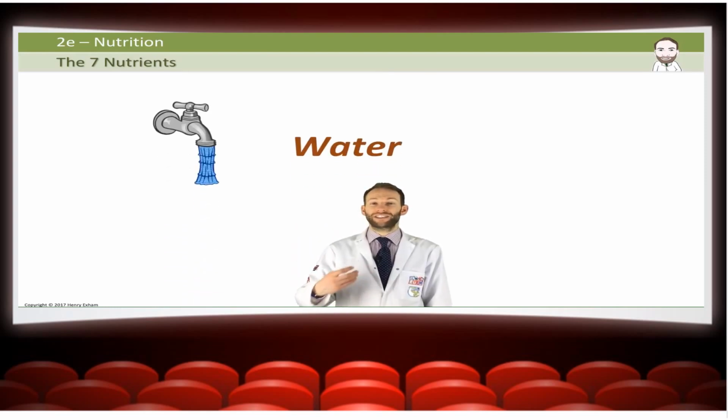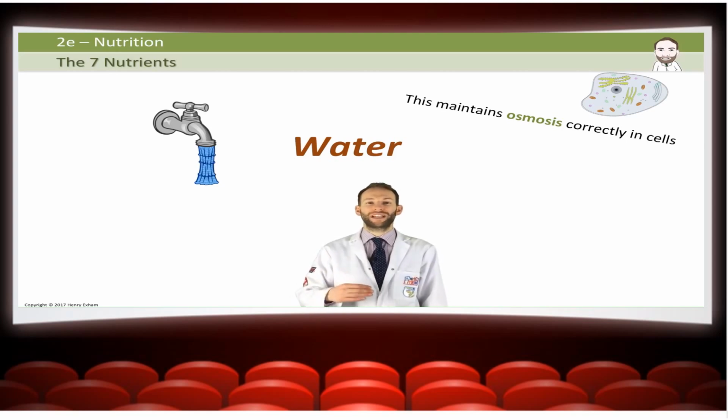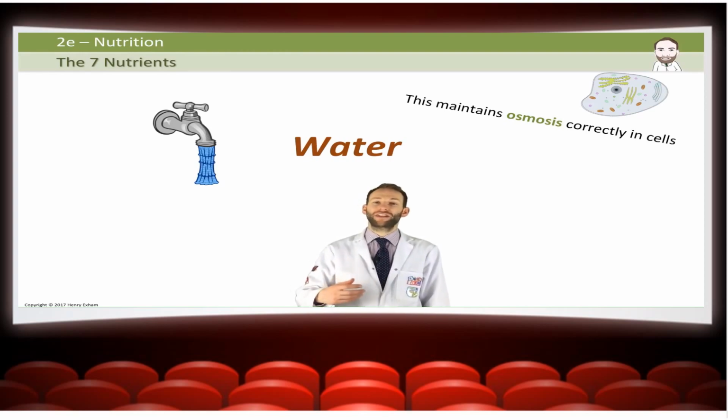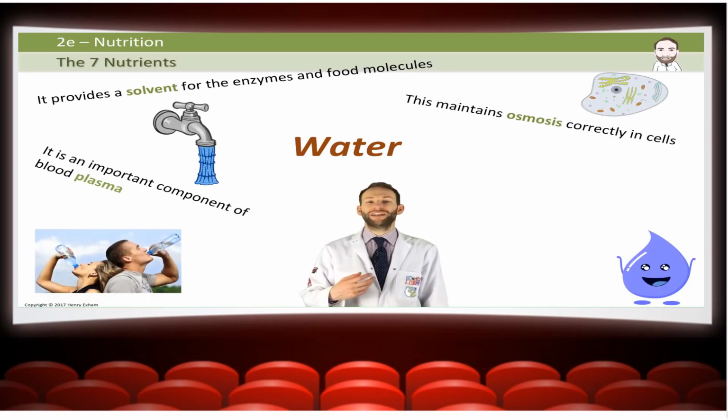Well, we need it obviously to stay hydrated. What that means really is to make sure that osmosis works properly between our cells and our blood and our tissue fluid. We don't want our cells to shrivel up if they don't get enough water, but equally we don't want our blood pressure to get too high if we have too much. So it's very important that water levels are maintained. Also, because it's our blood plasma, a lot of reactions take place there, and we use it to transport stuff around our body. So it's very, very important. You need to drink between 1.5 and 2 litres of water a day.